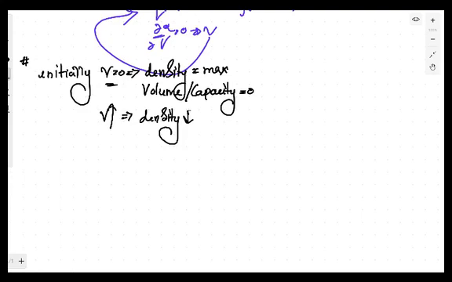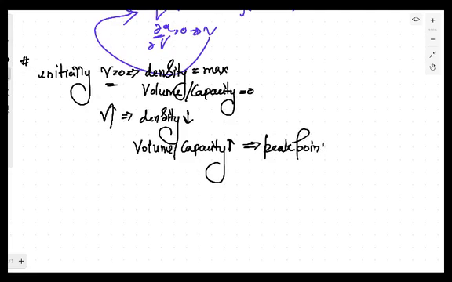It means that density will decrease. The density will decrease, but the volume or capacity will increase. जैसे जैसे speed बढ़ता जा रहा है, this will be the process. Density will keep on decreasing, capacity will keep on increasing, but this capacity will increase till a peak point, which is the maximum point. ध्यान से समझना.